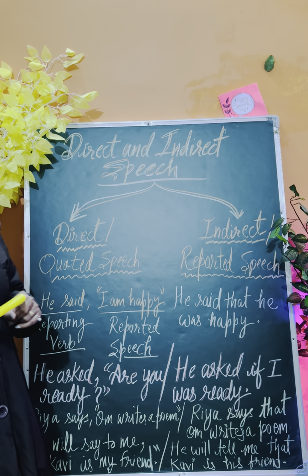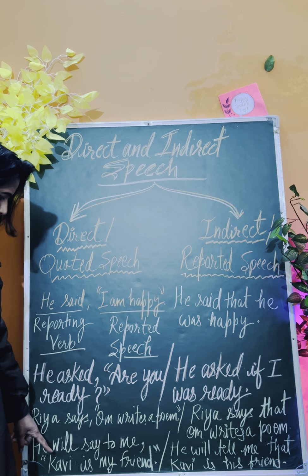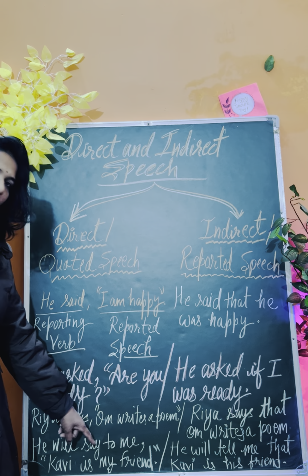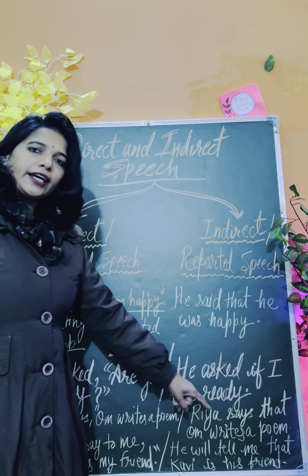So if your reporting verb is "say to", then "say to" will be changed into "tell". So he will tell me that Kavi is his friend. "Kavi is my friend": instead of "my", it will be changed into the third person. So instead of "Kavi is my friend", it becomes "Kavi is his friend".